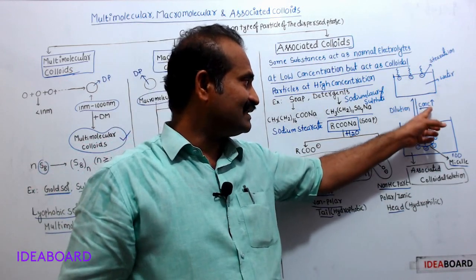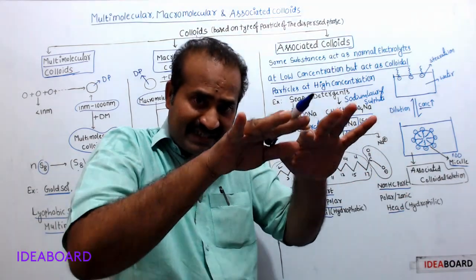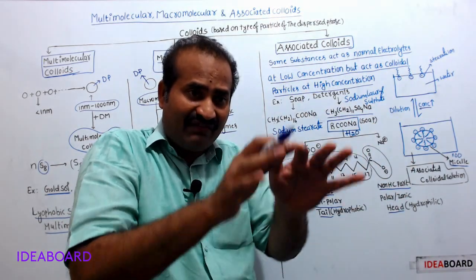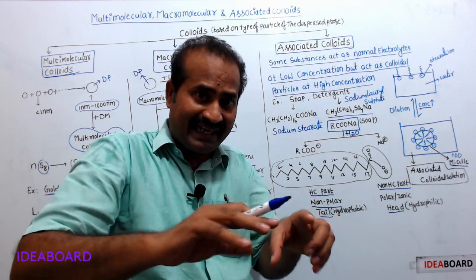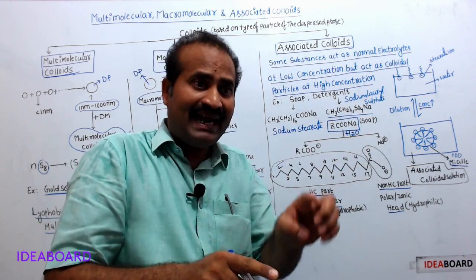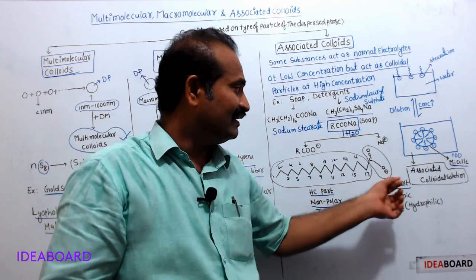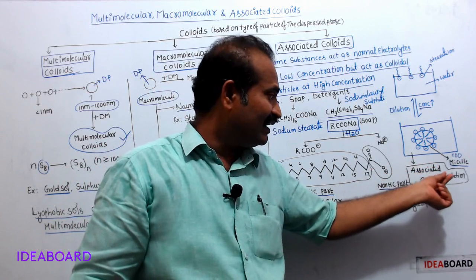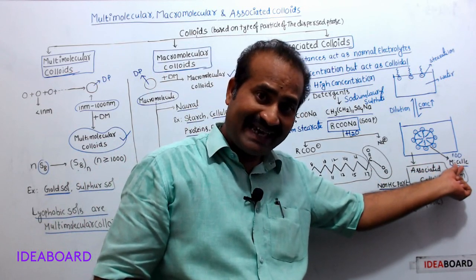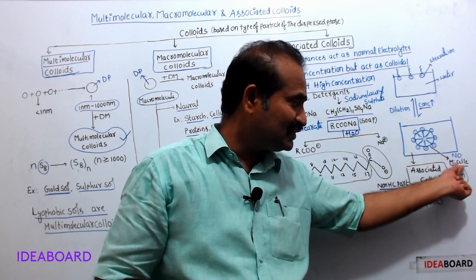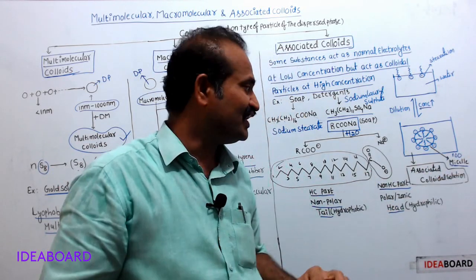When the concentration increases, stearate ions associate together and give a spherical-shaped particle. While forming that spherical particle, stearate ions keep their tails towards the center of the sphere and their heads over the surface of the sphere. As a result, an associated particle is formed. That associated particle is known as a micelle. Usually a micelle is made up of 100 stearate ions.